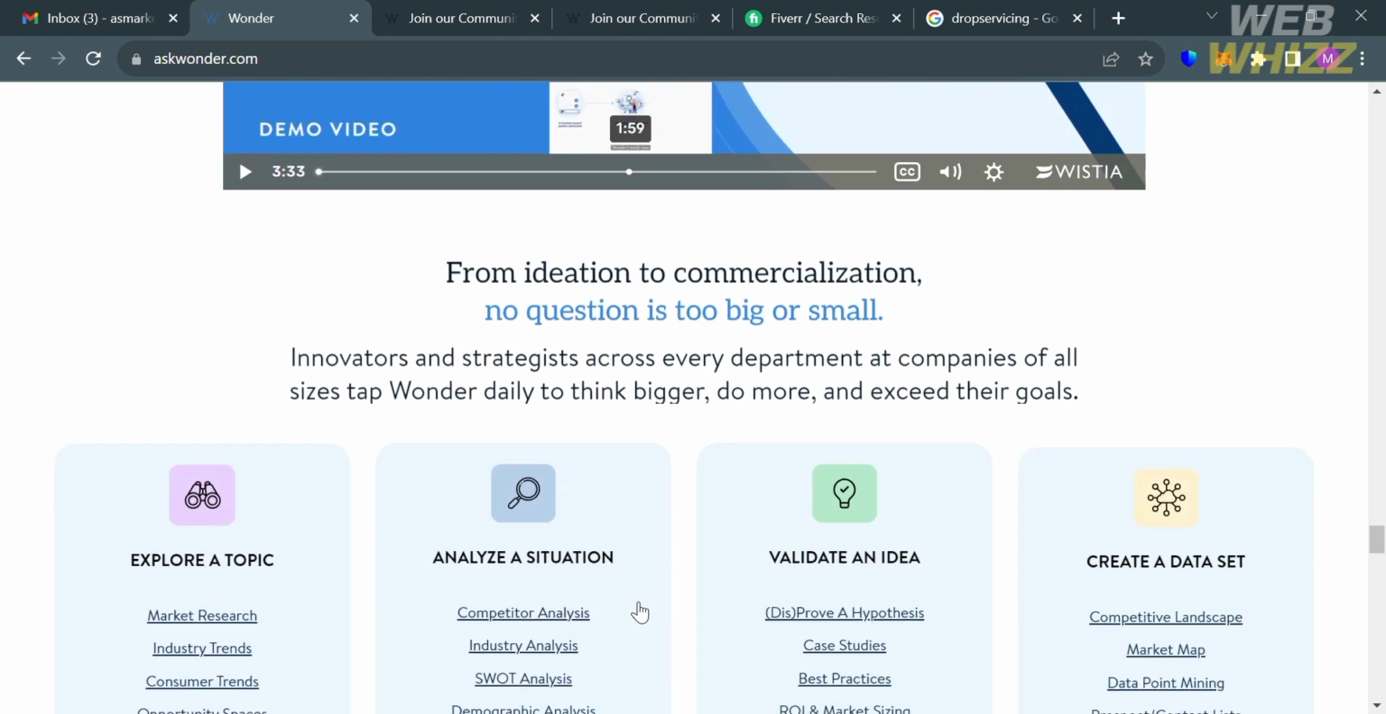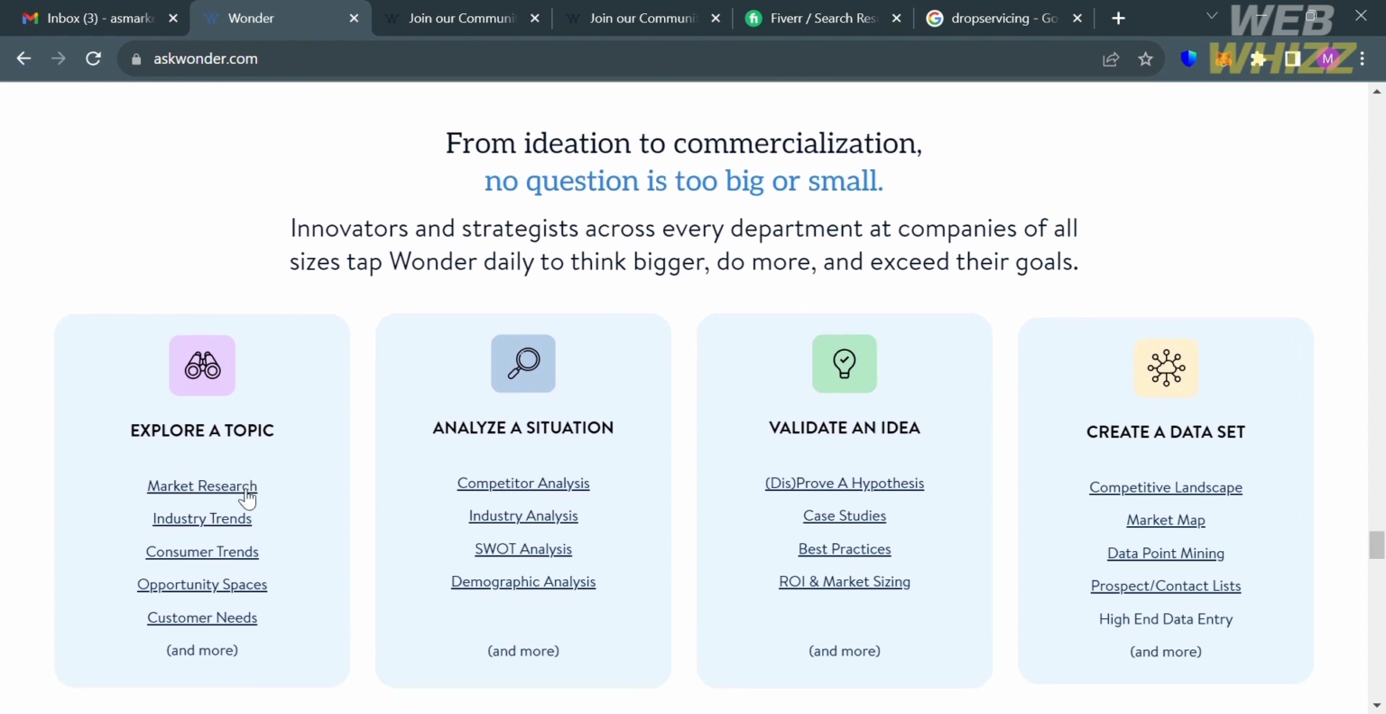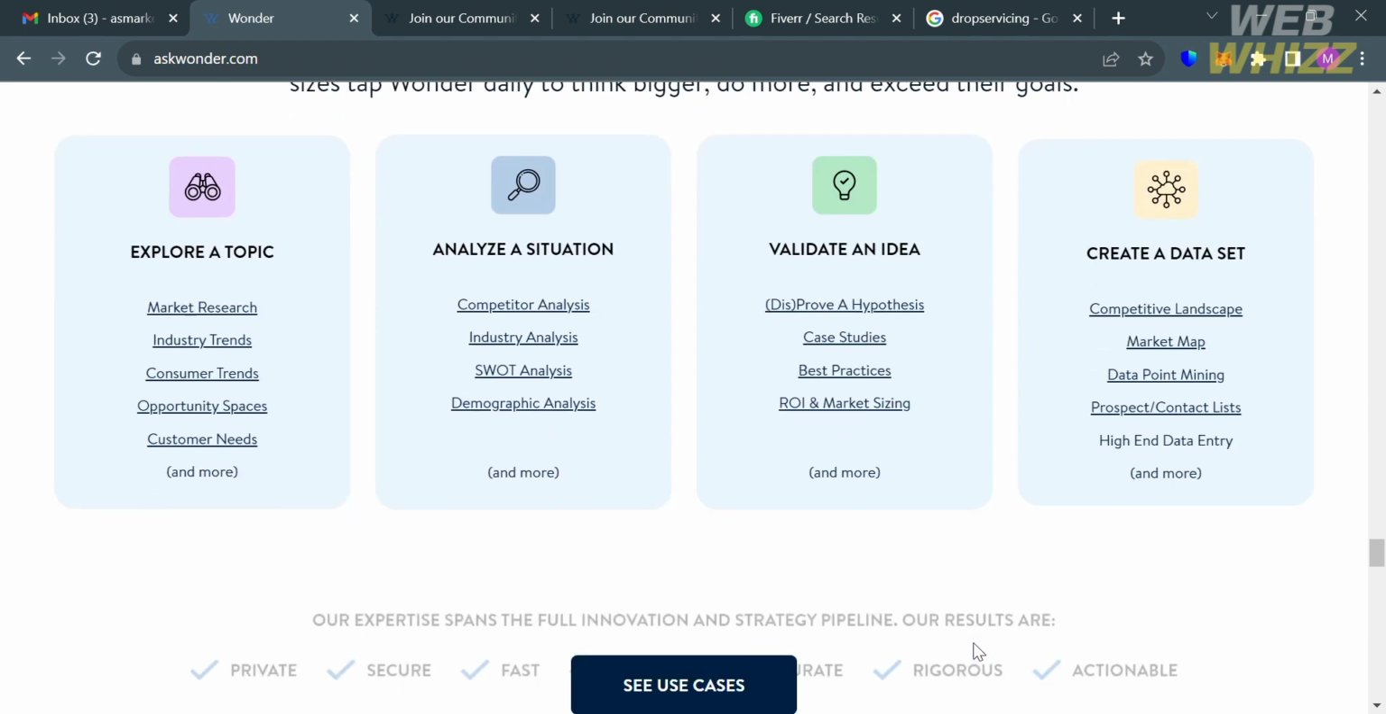And below here, it will show you some of the things that you can do on this platform, starting from exploring a topic, including market research, industry trends, consumer trends, opportunity spaces, and many more. Using this platform, it also analyzes a situation, validates an idea, and creates a data set.